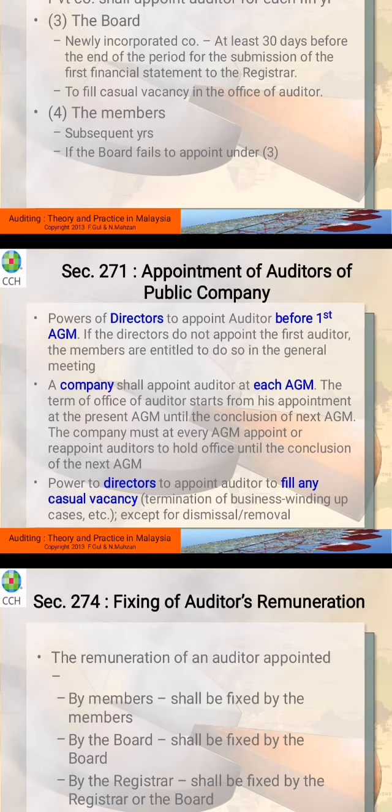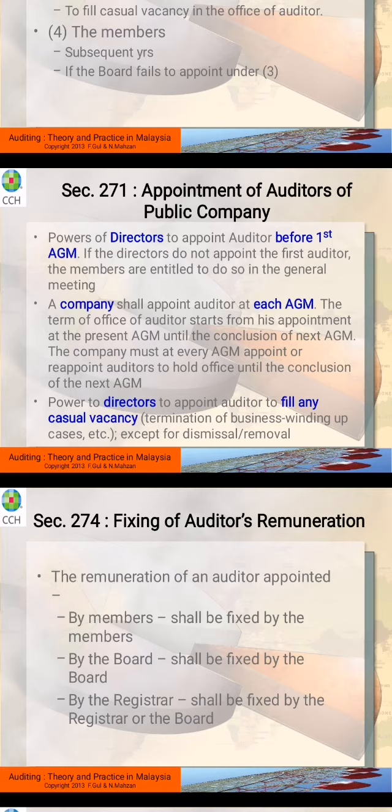The company's auditor should be appointed at each AGM. It doesn't mean that you have to change to another auditor, but even if it is the same auditor, you have to reappoint at each annual general meeting, and the auditor holds office until the next AGM. Next is the power of the directors to appoint an auditor to fill any casual vacancy. If there is a termination, for example winding up where the company is going to be closed, or dismissal or removal of the auditor, the directors may appoint.